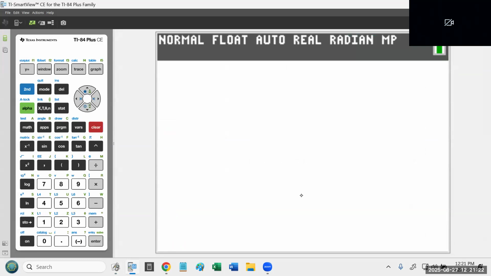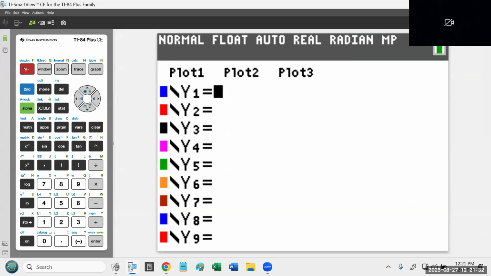If you go to the y equals key, this is in the top left corner. We're going to be using this all year, folks. So I'm telling you now, practice it now so that this is easy for you in the future. Press y equals. This is the screen you go to type in equations. Now, what I want to type, I'm going to do this once really fast, and then I'm going to do it again where I explain what I typed.